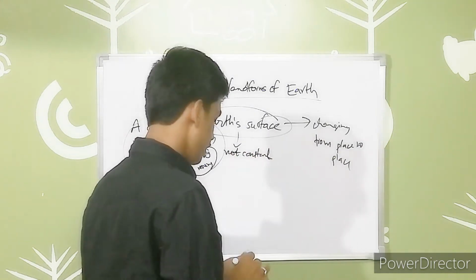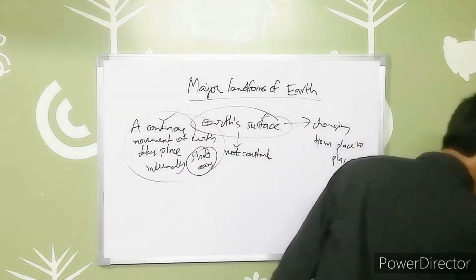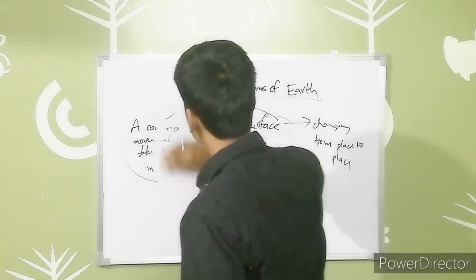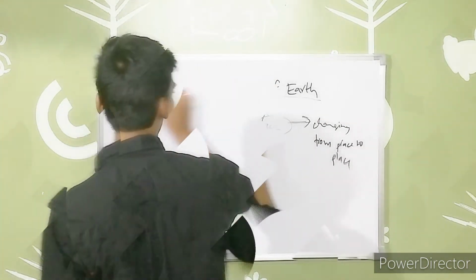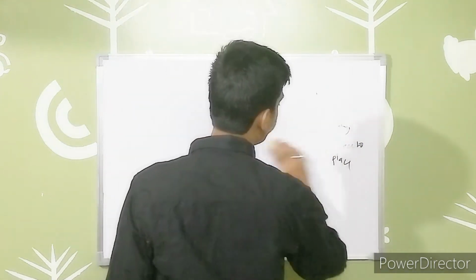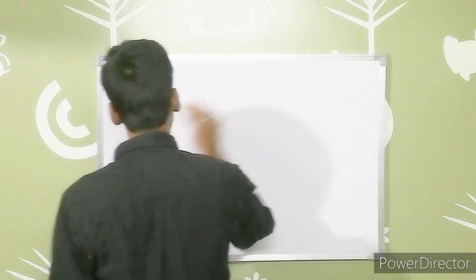So when we are talking about landforms, there are really many landforms that exist, right? But how can we classify them? The landforms are mainly classified on the basis of two processes.